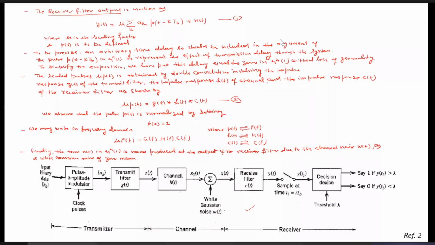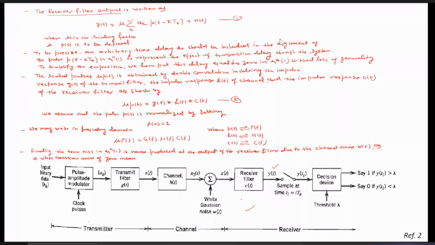So if you want to find the expression of y(t), we can write it with mu, where mu is a scaling factor. What is mu? I will let you know later. It is just a scaling factor which arises once this s(t) passes through the channel h(t) or through the receive filter c(t). Now you can consider the whole system. If we consider it, then also it will be n(t).